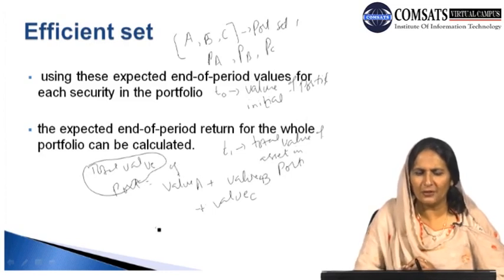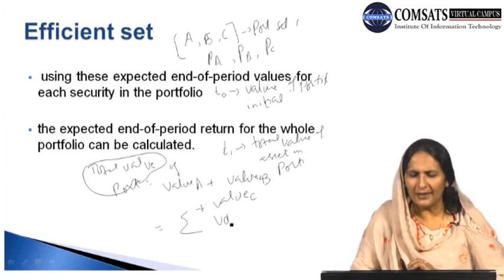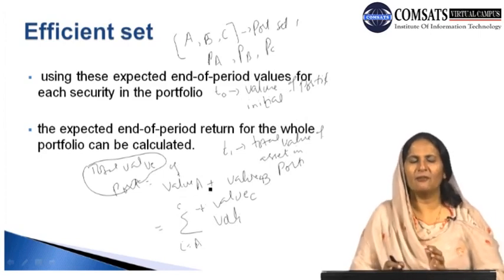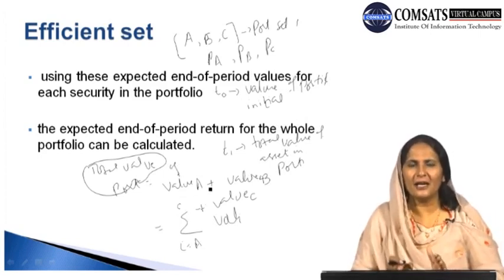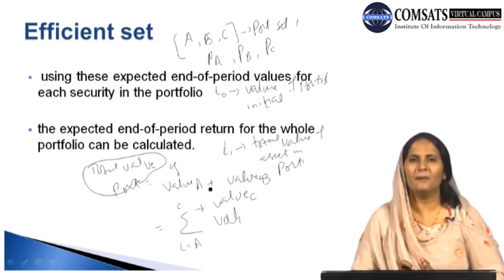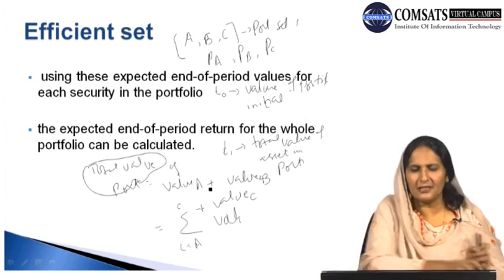The total value of the portfolio can be indicated by the sum of value I, where I goes from A to C. So the aggregate value of the portfolio can be calculated by aggregating the value of all the securities and items present in our portfolio. The expected end-of-period return for the whole portfolio can be calculated in this way.